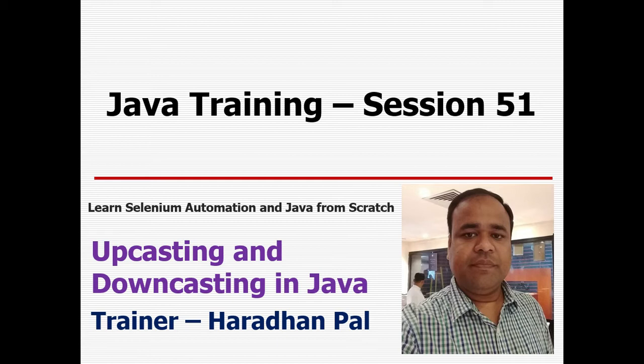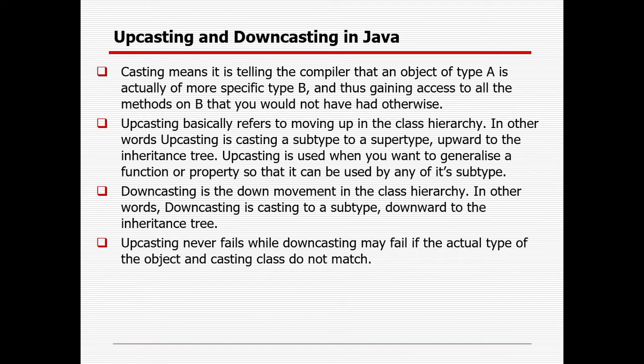Today I'll discuss upcasting and downcasting in Java with example. What is casting in Java? Casting means telling the compiler that an object of type A is actually of more specific type B, and thus gaining access to all the methods on B that you would not have had otherwise.